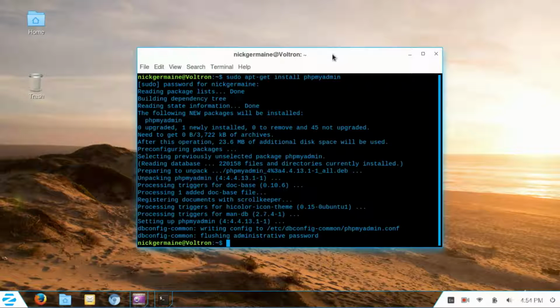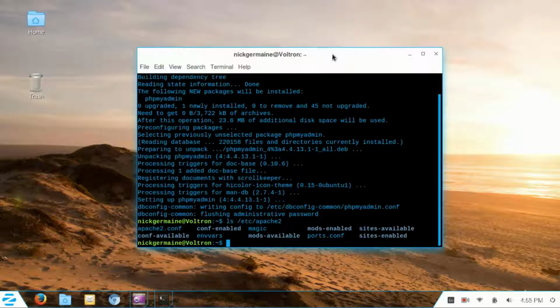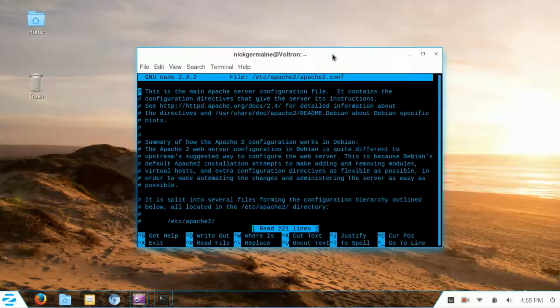So we're going to now edit the Apache 2 configuration file, and I believe that is just apache2.conf. So sudo nano /etc/apache2/apache2.conf.